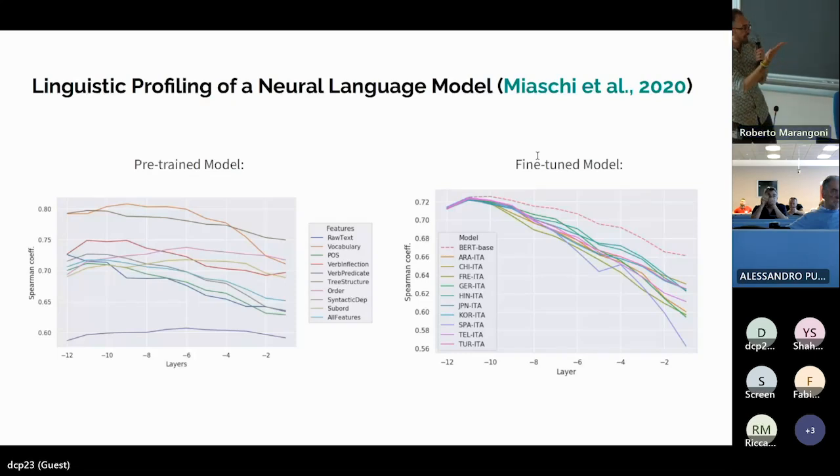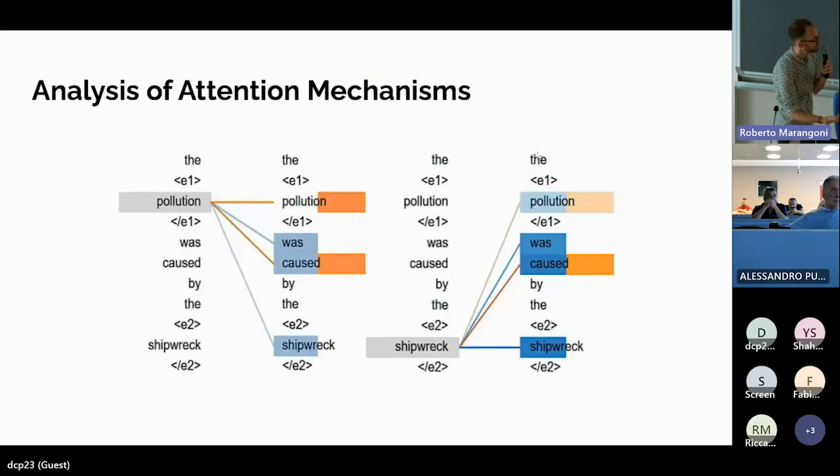And it has been shown that this is a property of the behavior of these models, that they tend to specialize to their target task at the expense of implicitly encoding some information that we are inspecting in their internal representations. And this is one of the possible ways of inferring the knowledge, syntactic, but also probably semantic and other kinds of knowledge that are implicitly encoded in these models.